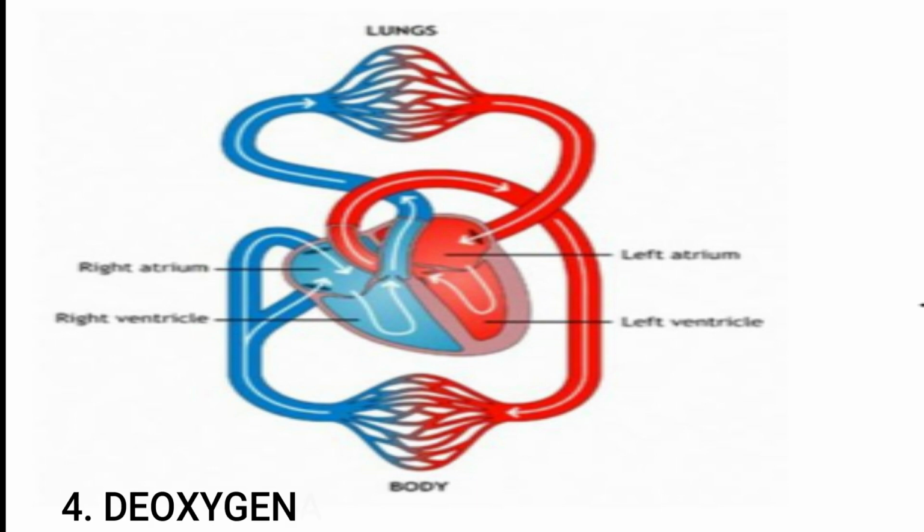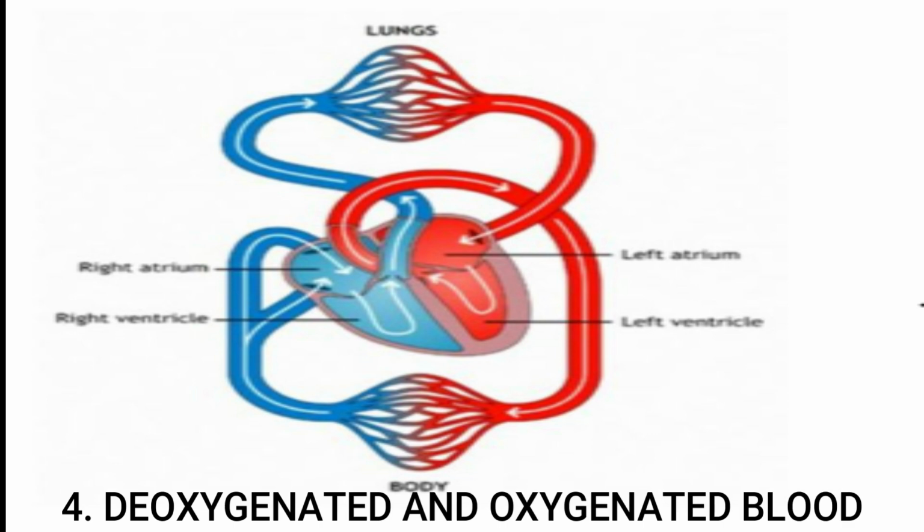Our next milestone is the conversion of deoxygenated blood to oxygenated blood. Blood enters the right atrium and passes through to the right ventricle. The right ventricle pumps the blood to the lungs where it becomes oxygenated. The oxygenated blood is brought back to the heart by the pulmonary veins, which enter the left atrium. From the left atrium, the blood flows into the left ventricle and is circulated all over the body.